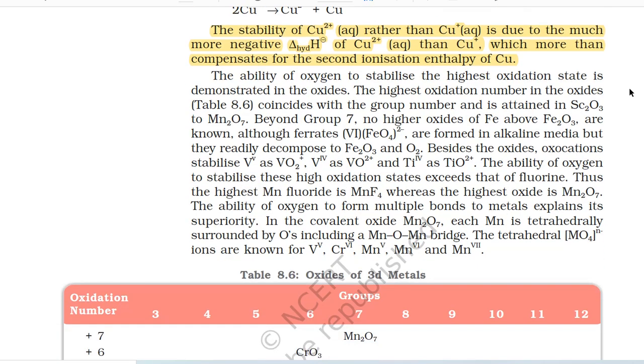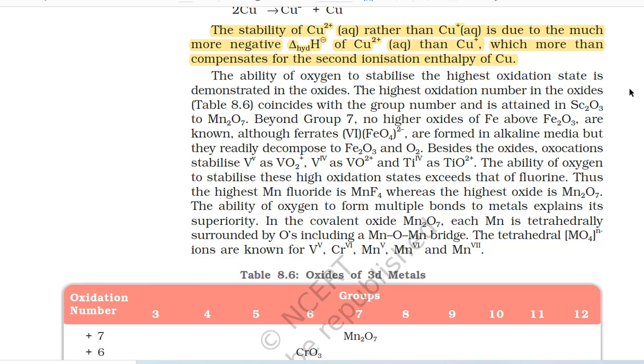The ability of oxygen to stabilize the highest oxidation state is demonstrated in the oxides. The highest oxidation number in the oxides (Table 8.6) coincides with the group number and is attained in Sc2O3 to Mn2O7.